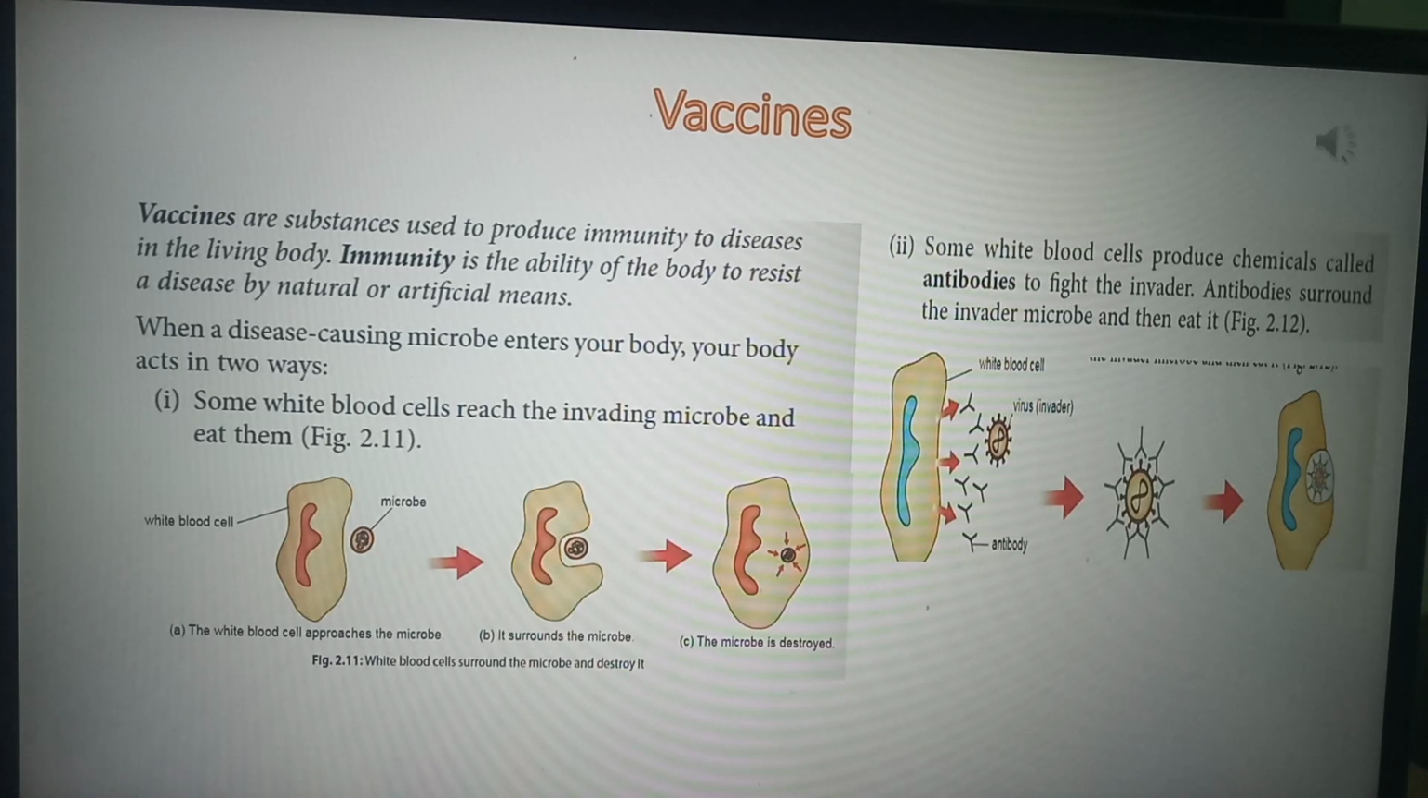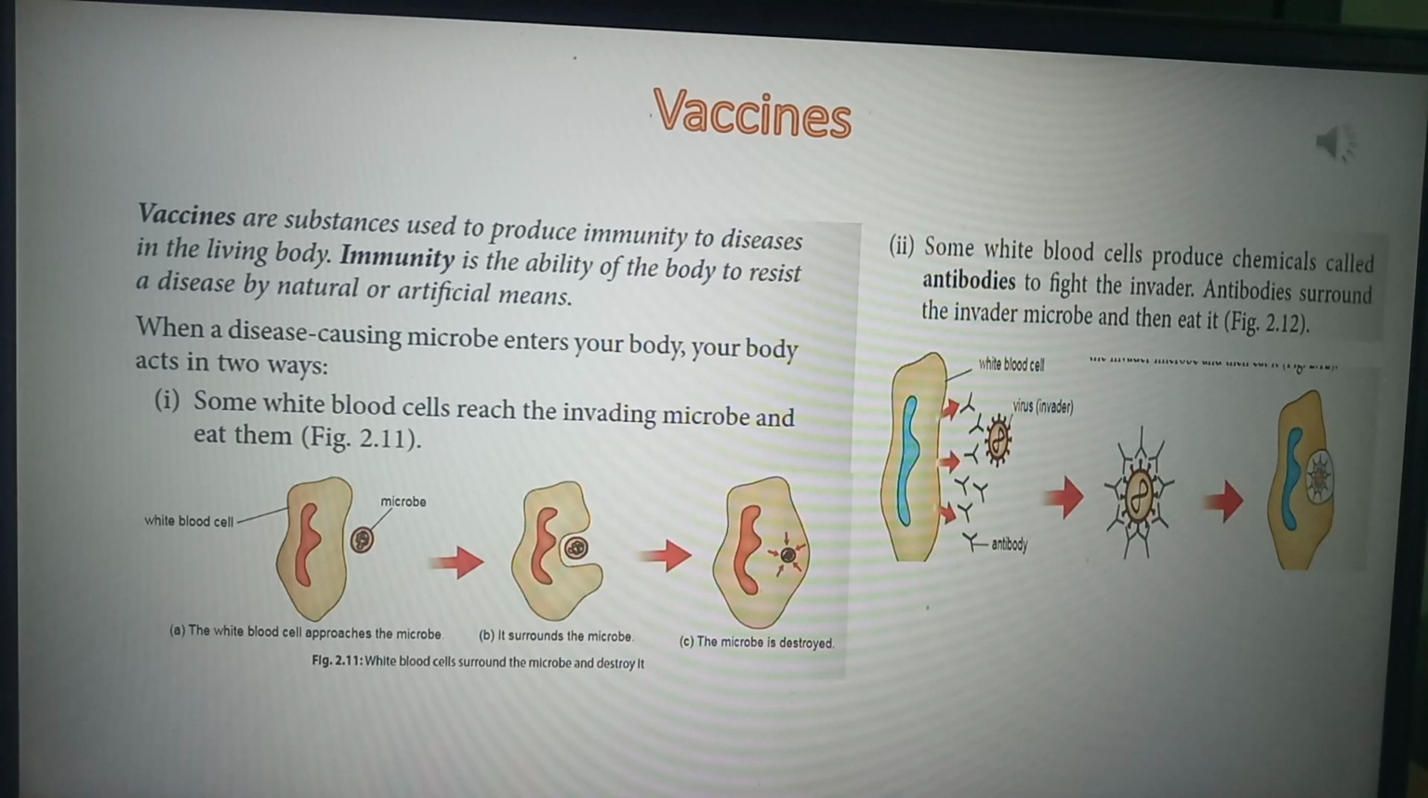Now, when a disease-causing microbe enters your body, how does your body act? Suppose any disease-causing microbe is entering your body, then how is your body acting? The body acts in two ways. Try to understand it very properly.